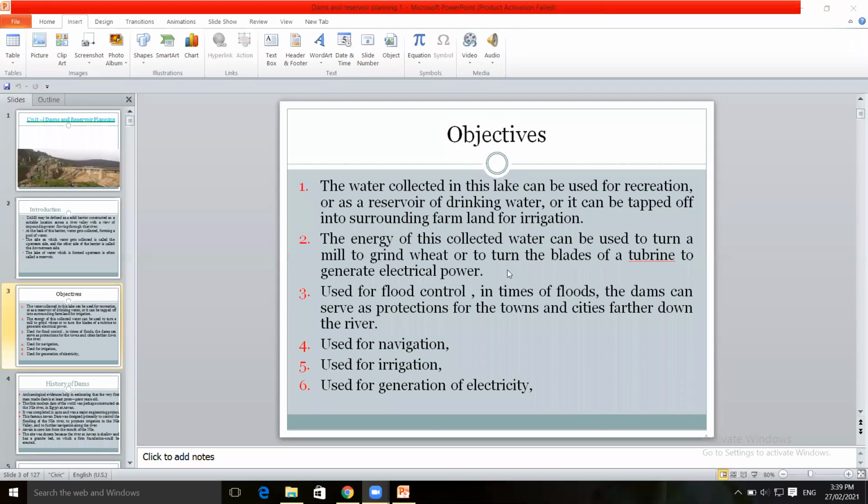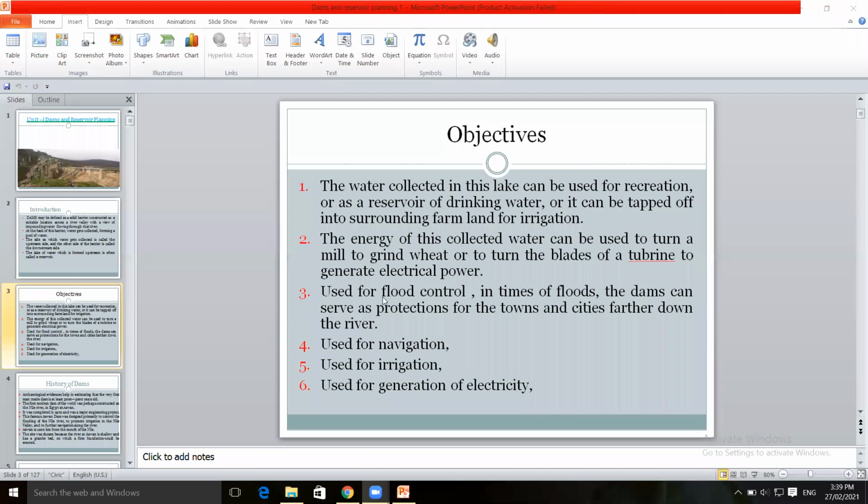So, it is used for generation of electricity. That electrical power will be supplied to a particular town or city or to industries. So it depends upon the supply of electricity, the generation of electric power.